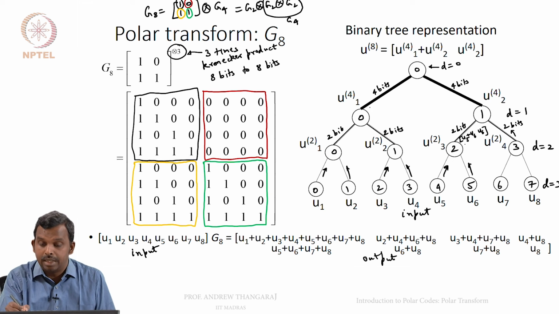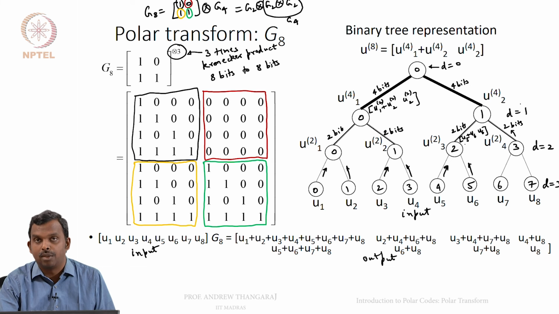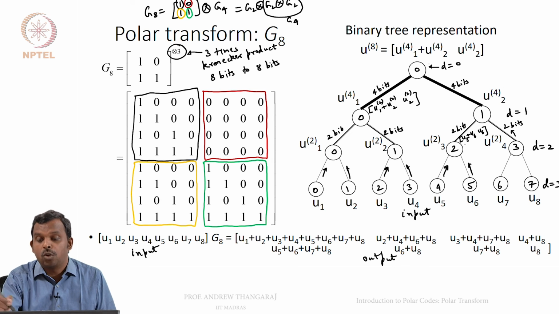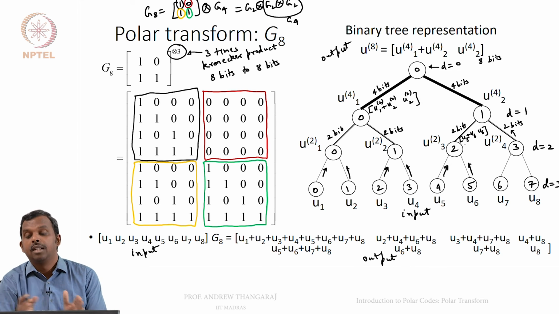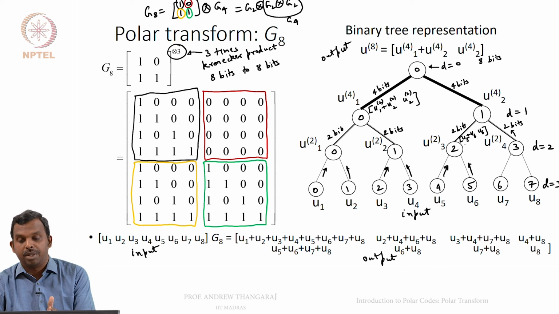Okay, how will you combine these two? This will be just U21 plus U22 and then U22, for instance. This one will also be U23 plus U24 and then U24 by itself. That will be these 4 bits, and these 4 bits are combined again to get 8 bits. This is the output, and that's 8 bits. So, this is just the exact same thing as multiplication by this matrix, and it has a binary tree representation.